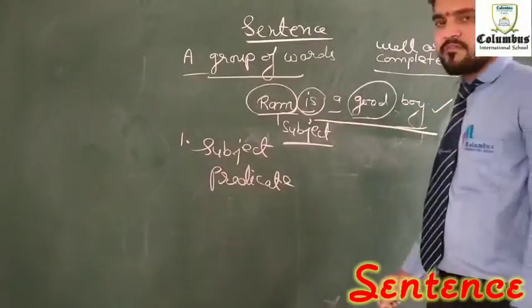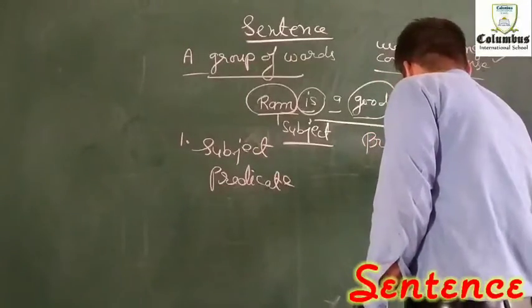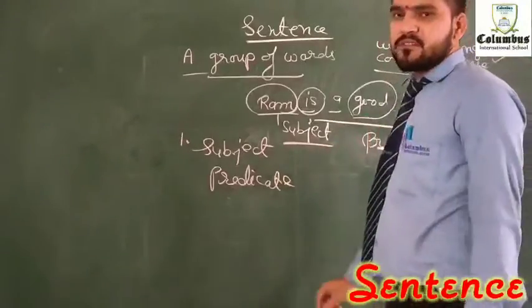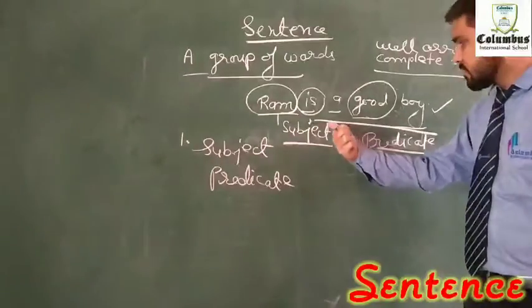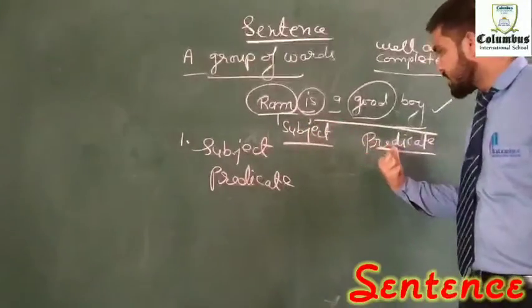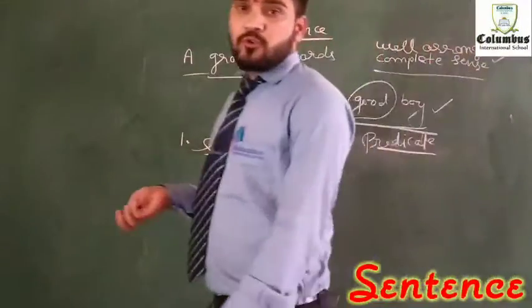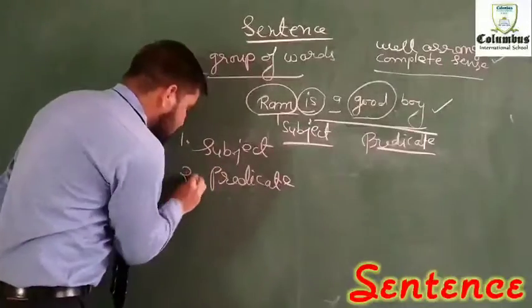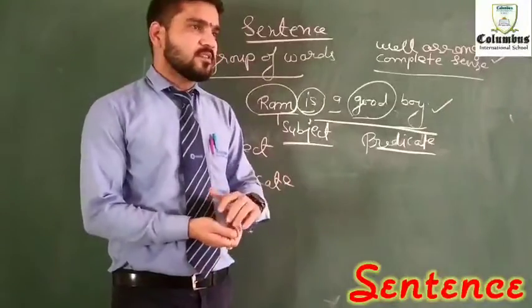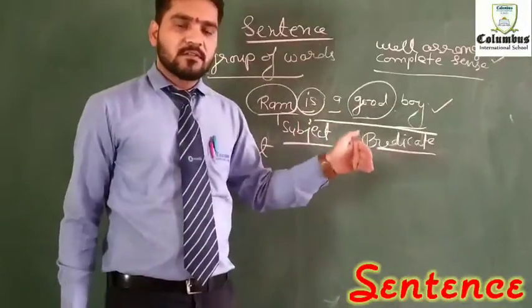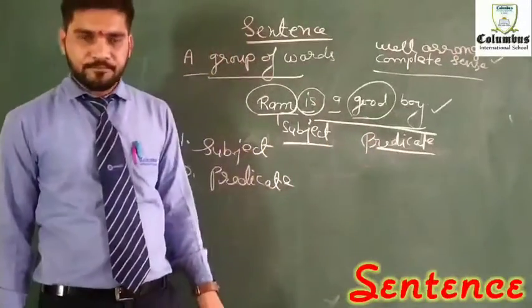That's a very simple definition, my dear students, for the predicate. In this example, the subject is Ram and the predicate is a good boy. Right? What you have to do is only identify the subject. If you are able to identify the subject, then take it out, and the remaining group of words will be considered the predicate.